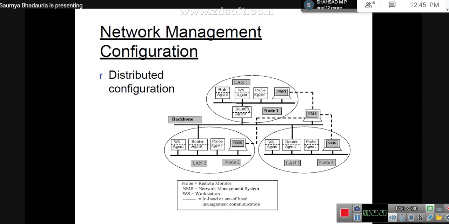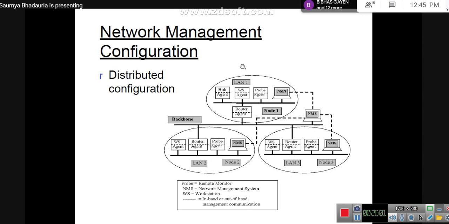However, individual monitoring of the nodes can be done by a sub-network management system, which is part of these nodes. So even if this fails, the individual NMS which is part of these nodes would still be working, which can keep track of the resources or the management scenario within these particular nodes.